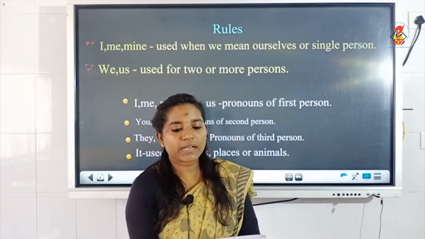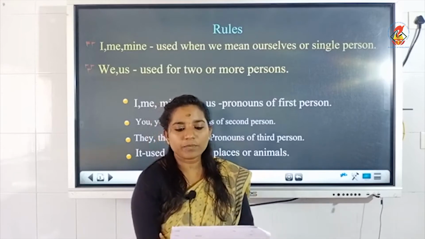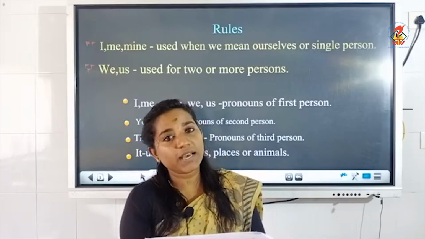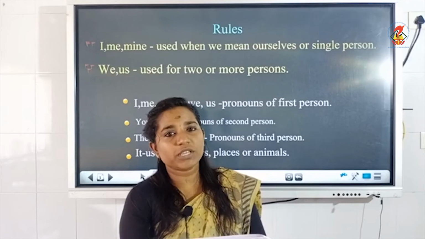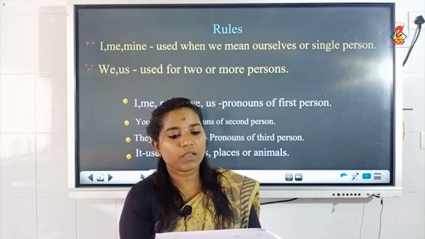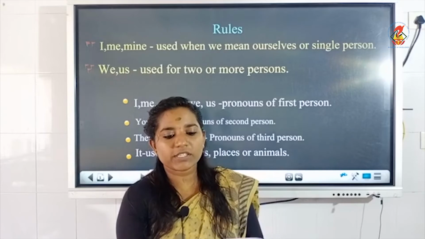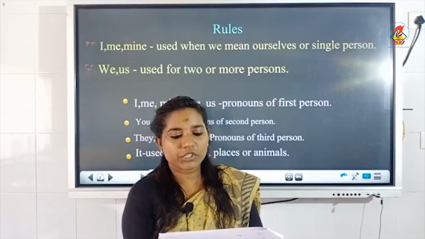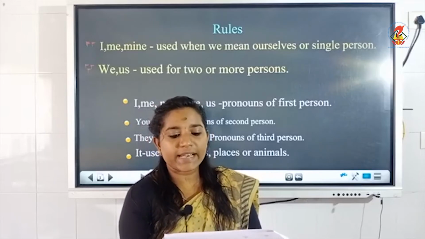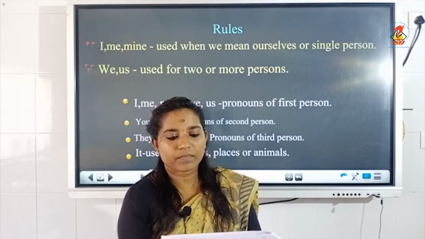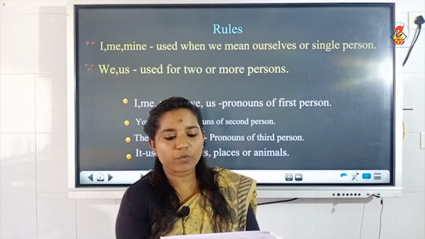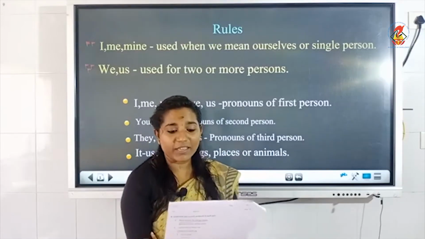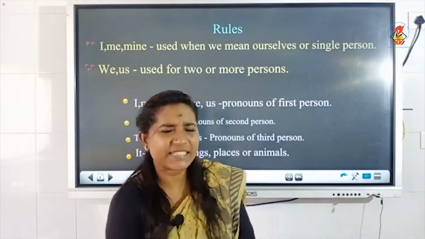Third question, Sagar could not catch the ball. He dropped them. So here in the sentence, we are telling about the noun ball, and ball is a thing. So what is the pronoun used instead of a thing? Sagar could not catch the ball. He dropped it. Okay. Now, fourth question. Can you dance like I? What can be the pronoun used instead of I there? Can you dance like me? I dance very well, okay.